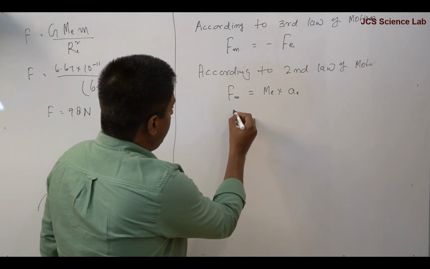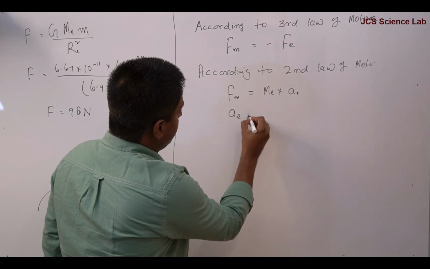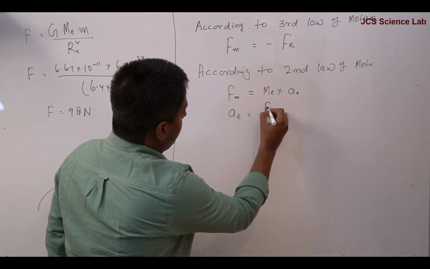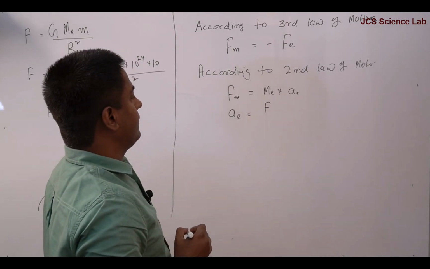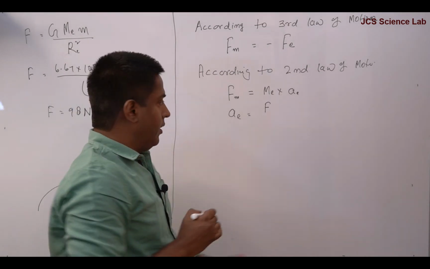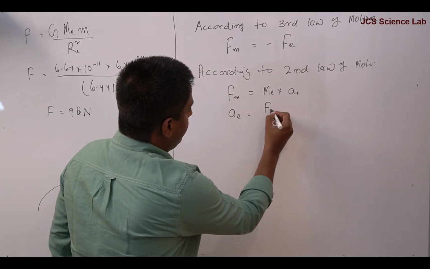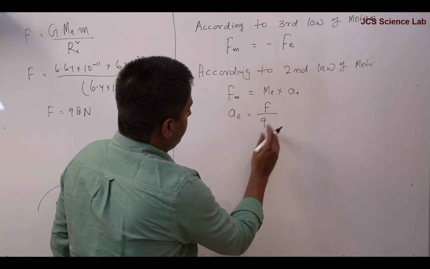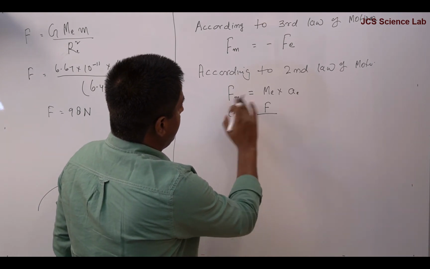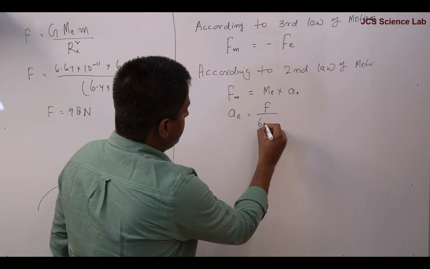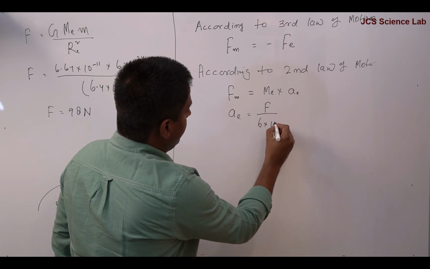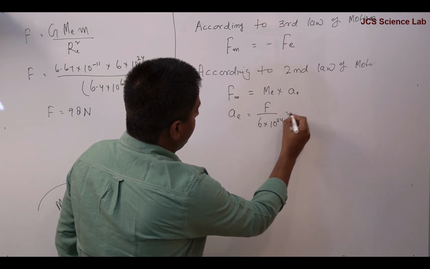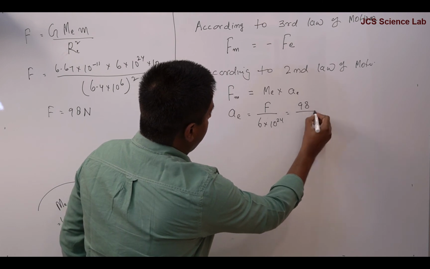And so, acceleration produced in the Earth is equal to force, 98 Newton, divided by mass of the Earth, which is 6 into 10 raised to the power 24.